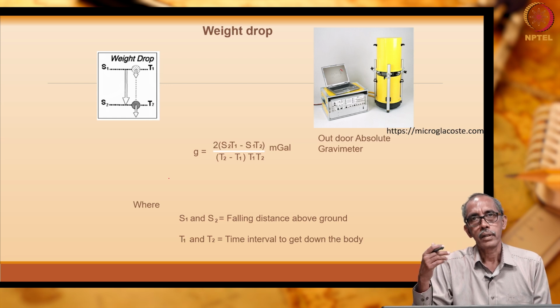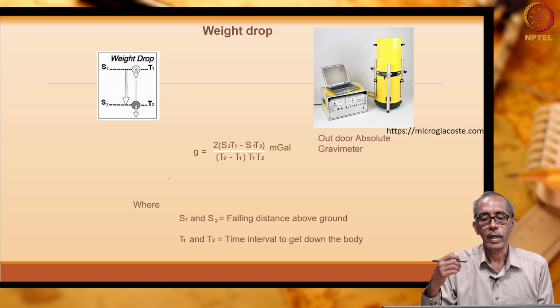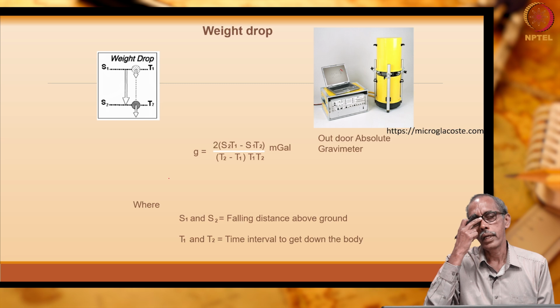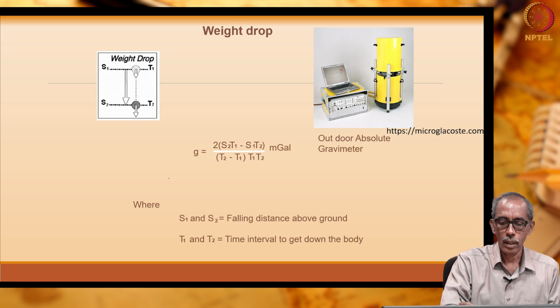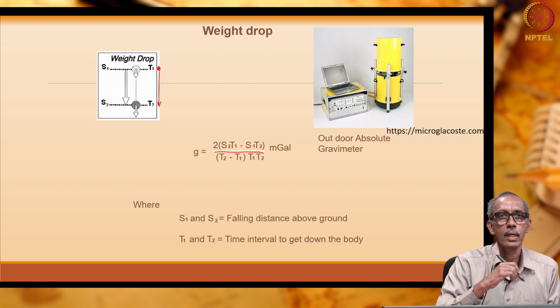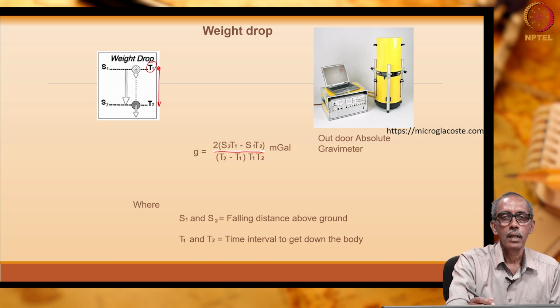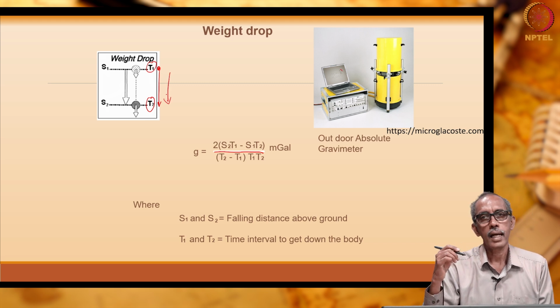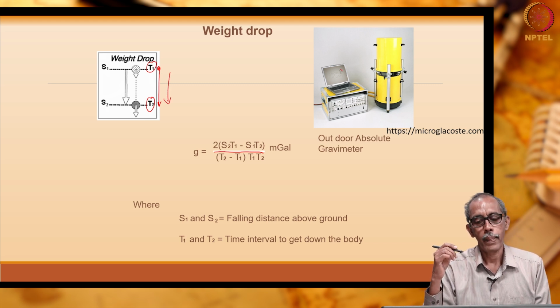What is the alternative? Next is the weight dropping method. In the weight dropping method, we drop a weight from here to here. We know the time here and the time here, and using that we can estimate the acceleration due to gravity.